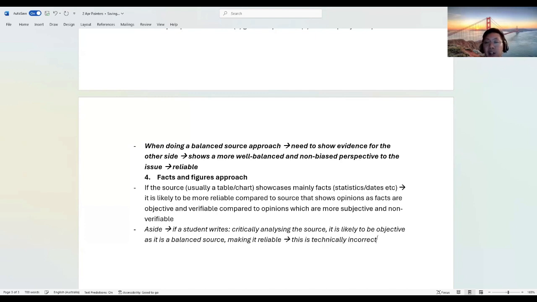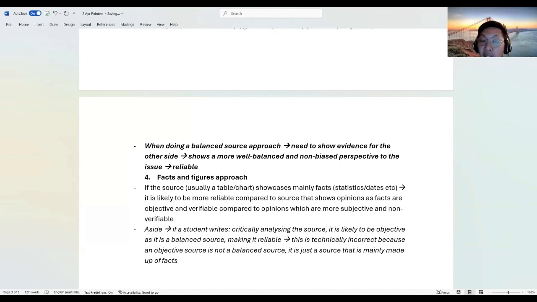Incorrect, because an objective source is not a balanced source. It is just a source that is mainly made up of facts.